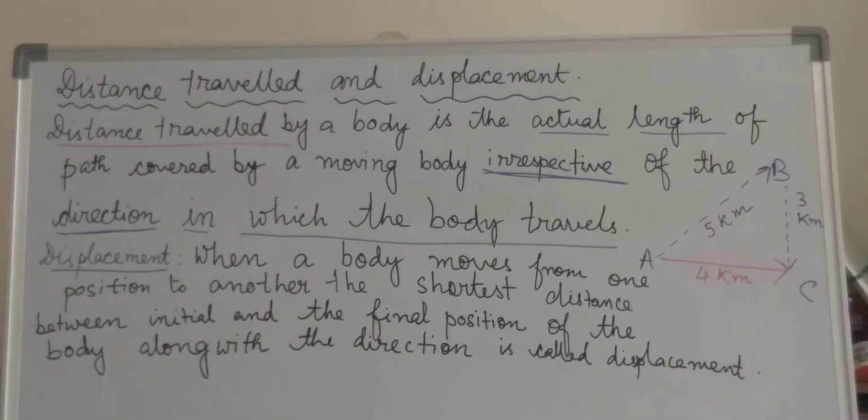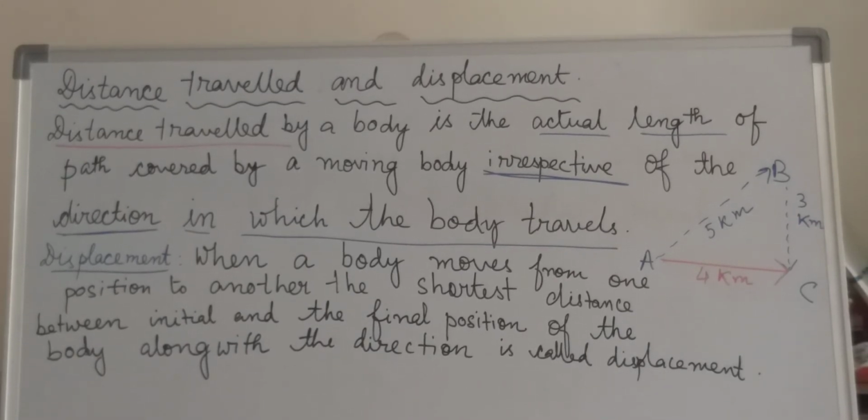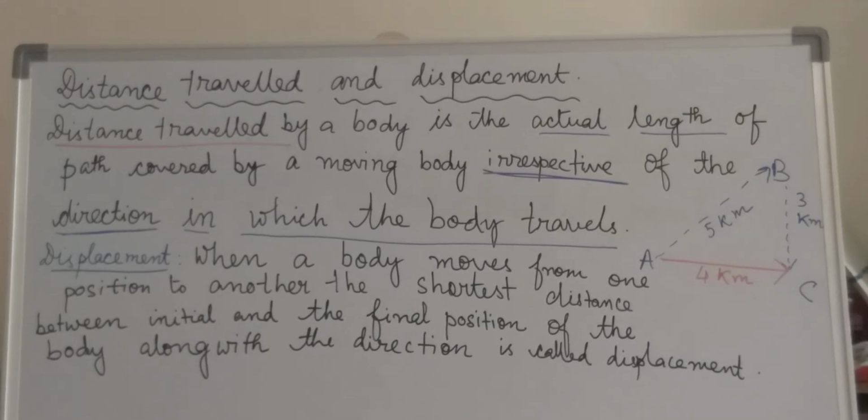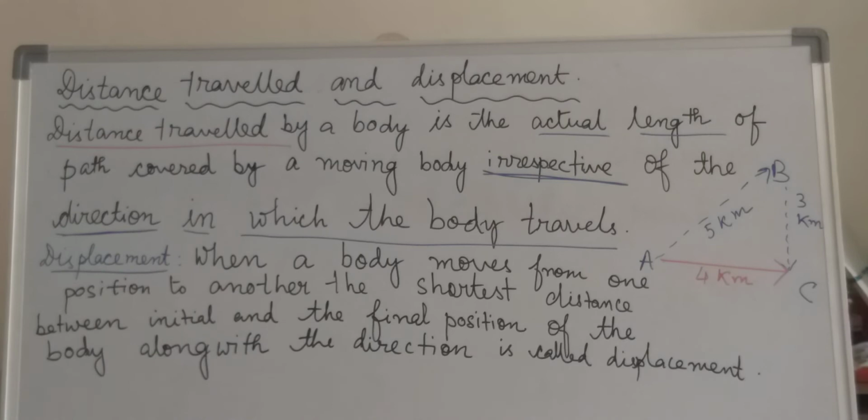AC is equivalent to the displacement because it is the shortest path from the initial point to the final destination. So we can relate with the definition of displacement. When a body moves from one position to another, the shortest distance between the initial and the final position of the body along with the direction, which is the most important.